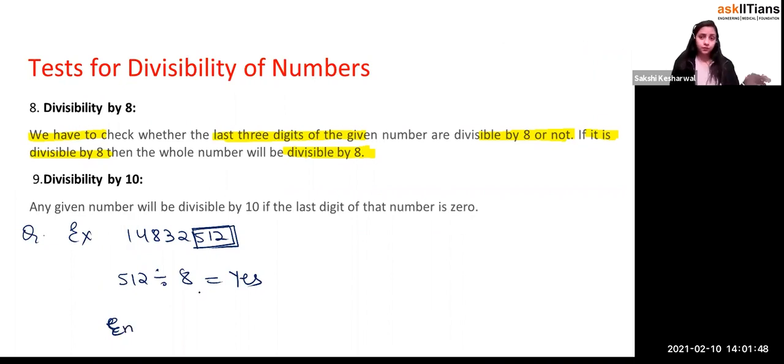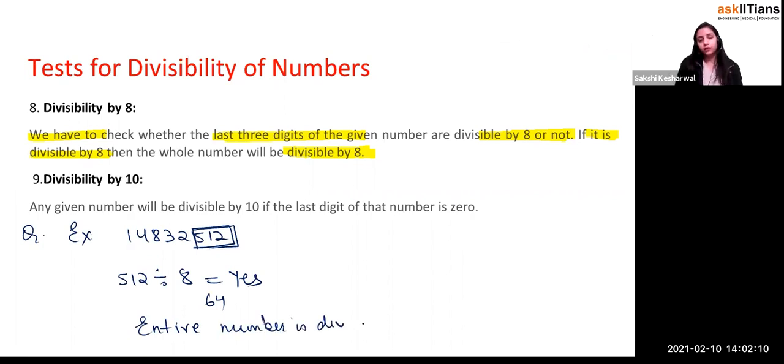Yes or no? 8 times 6, and then you get 3, 64. Yeah, 64, like you get the answer. So the entire number is divisible by 8, right?